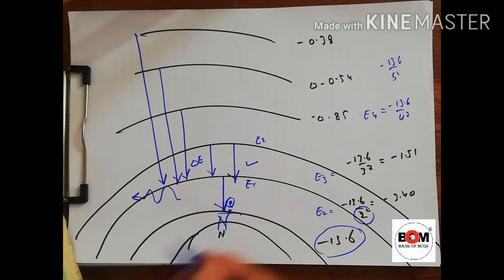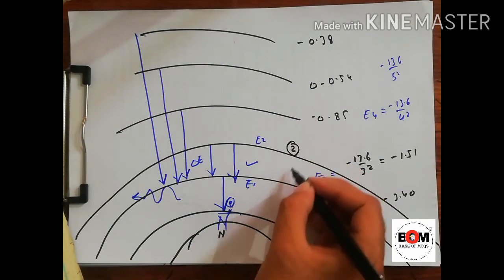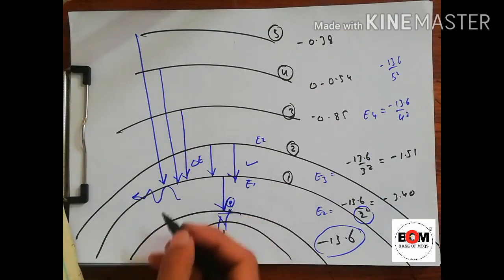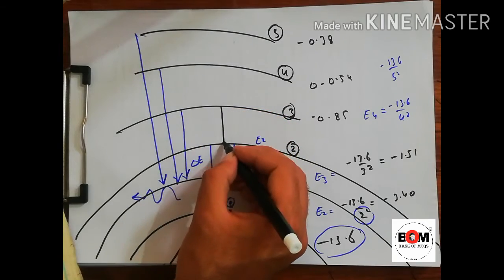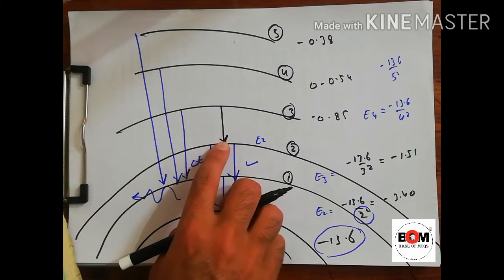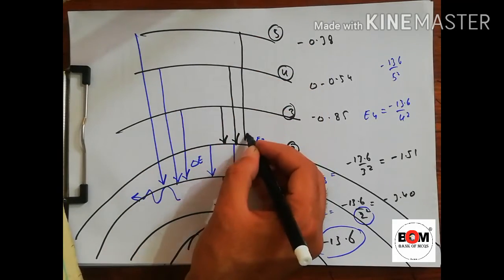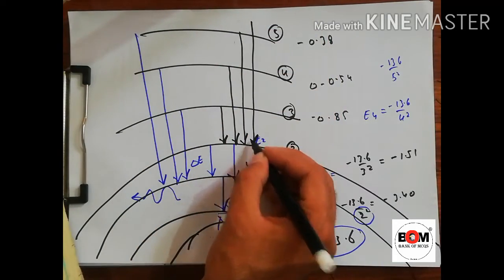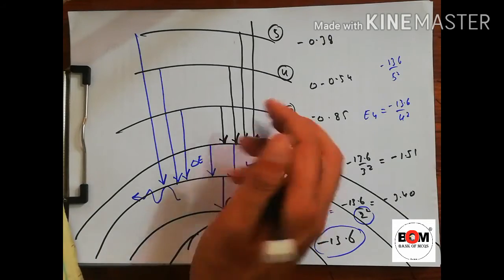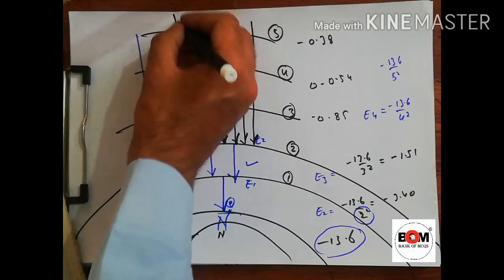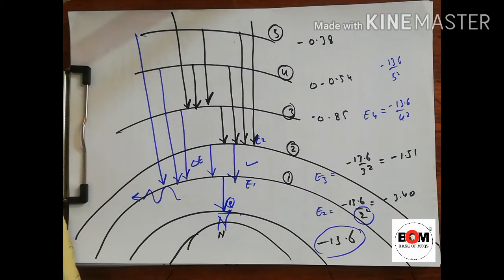So for the Balmer series, what will happen? If this is n is equal to 2, this is 1, 3, 4, 5. In the Balmer series, the electron falls to the second shell, so it may come from the third shell, it may come from the fourth shell, it may come from the fifth shell, sixth shell, and so on. In the same way, the electron may fall to the third from the fourth, or it may come from 5 to 3, or it may come from 6 to 3. All are possible. So this is the energy level.